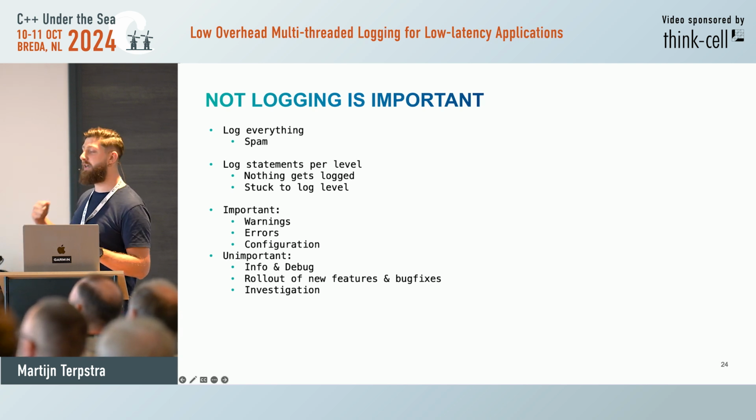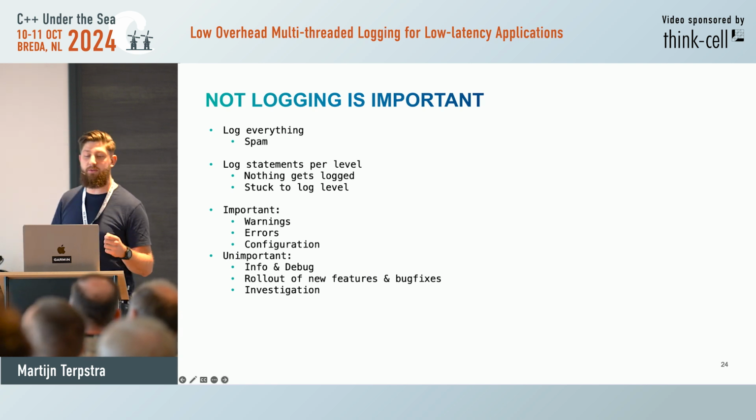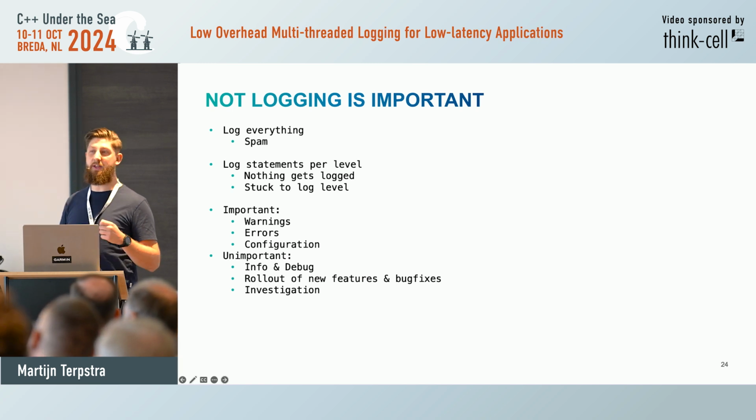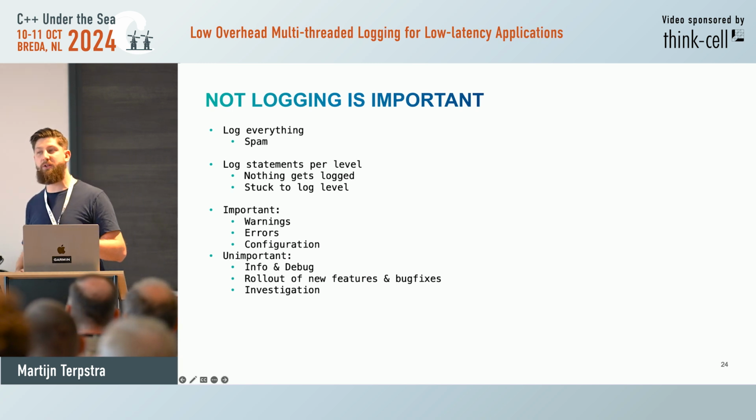In my book, there's two types of log messages: important messages and unimportant messages. Important messages are things like warnings and errors. These are things you always want to print.